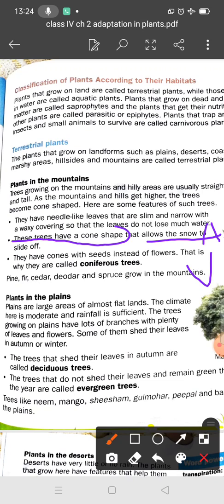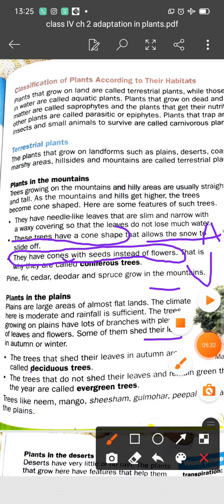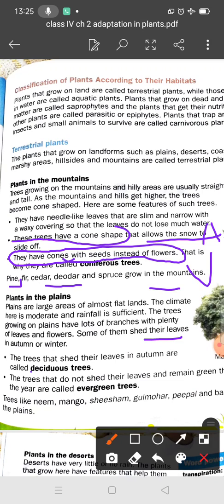They have cones with seeds instead of flowers. They do not have flowers, so they have cones with seeds instead. That is why they are called coniferous trees. Pine, fir, cedar, deodar, and spruce grow in the mountains. These are examples of trees found in mountains.